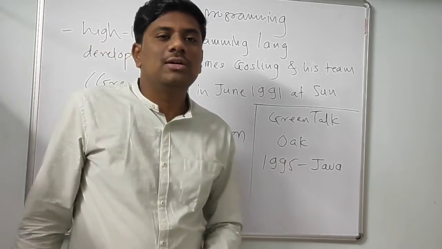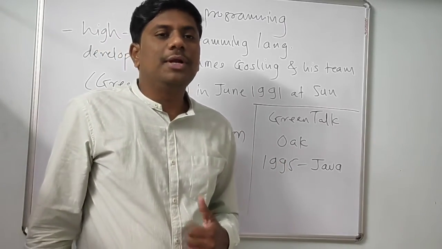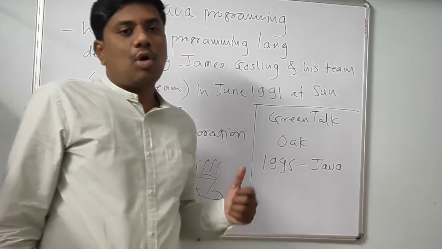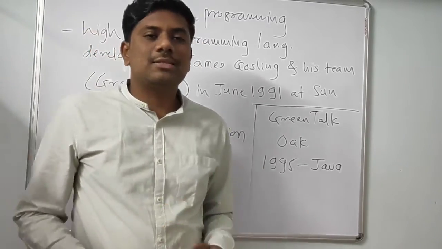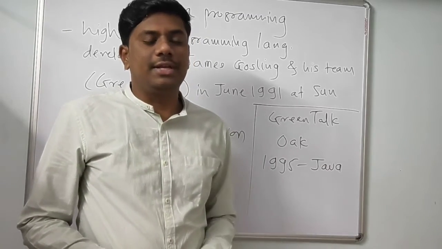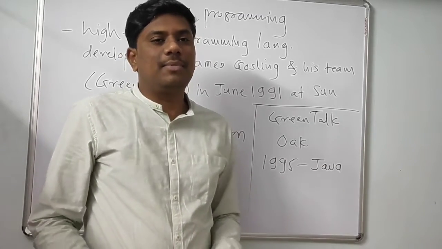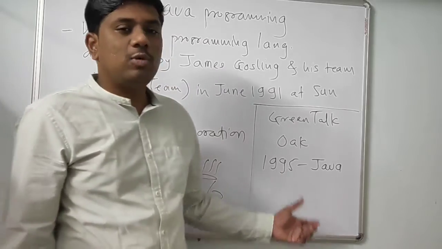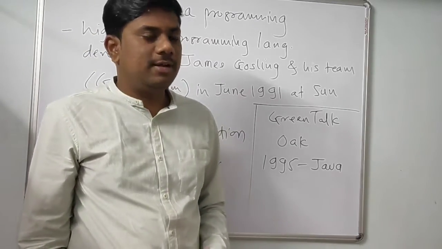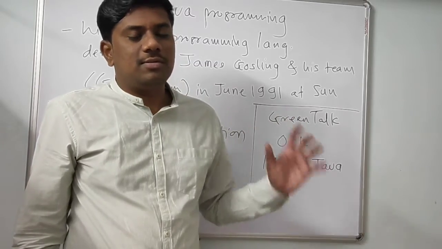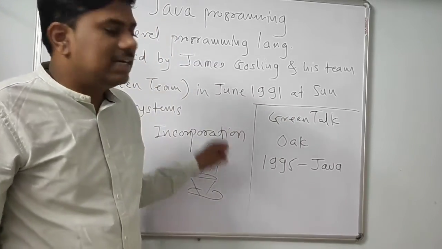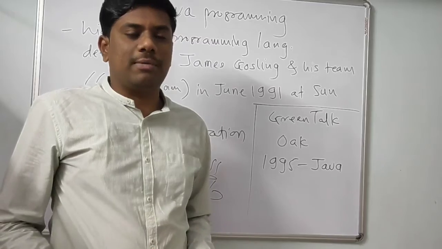Java is an island in Indonesia where coffee beans are produced. Also, in front of James Gosling's office there was a coffee tree. So after brainstorming, this name was chosen by James Gosling, and they finalized this name for this programming language. So this is the brief history of Java programming language.